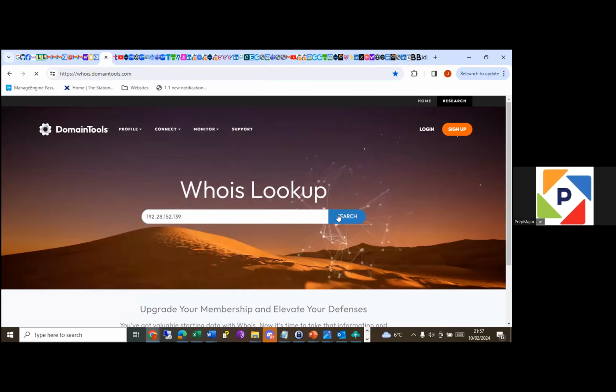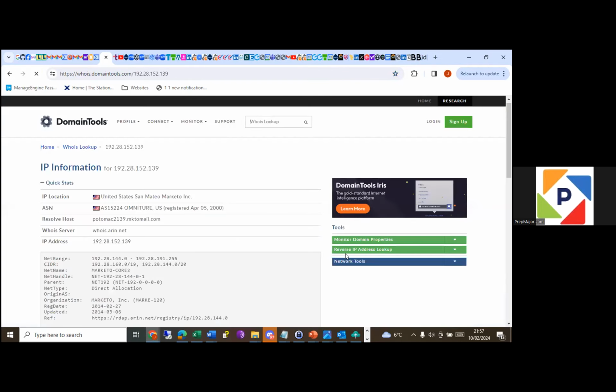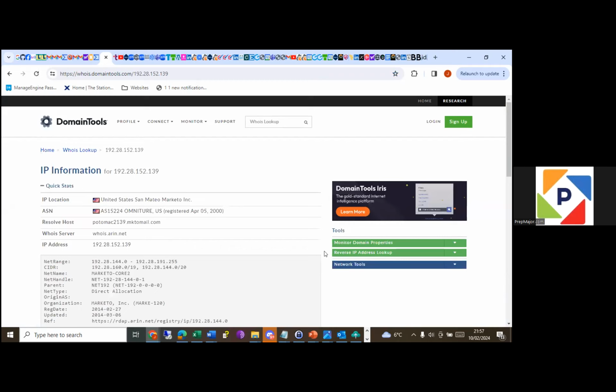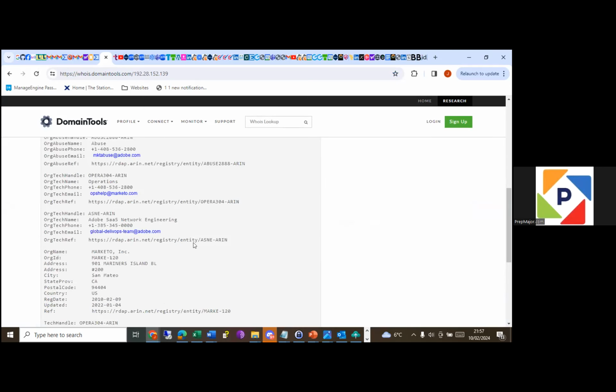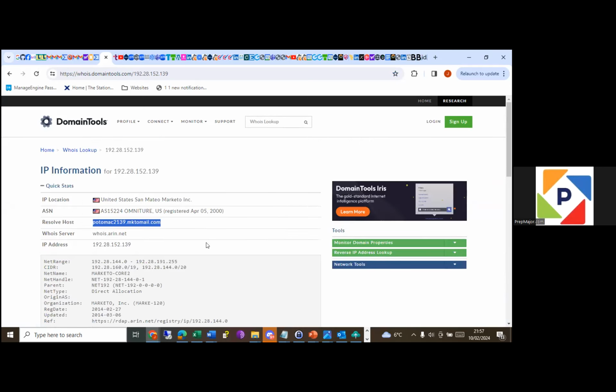Let's see what that one says. Yeah, you can see that we're right. So it's their domain. They've used that domain, they've created an email. So this email is genuine. This is not phishing.